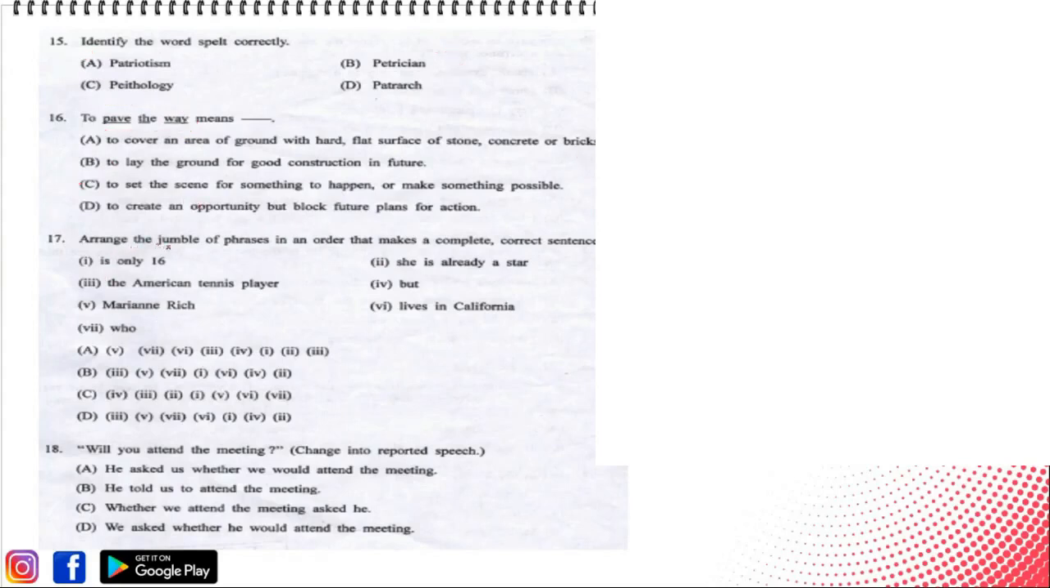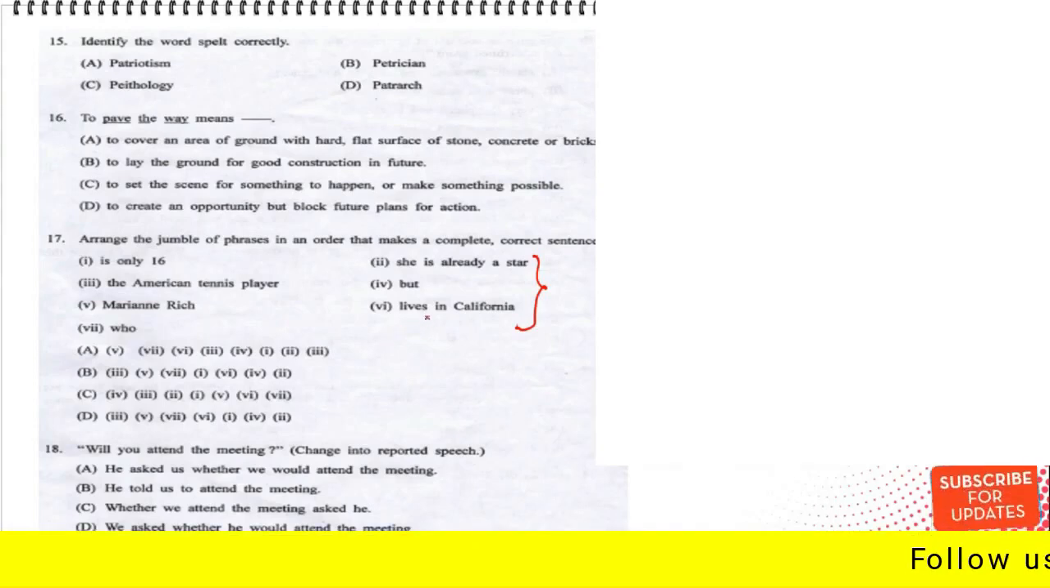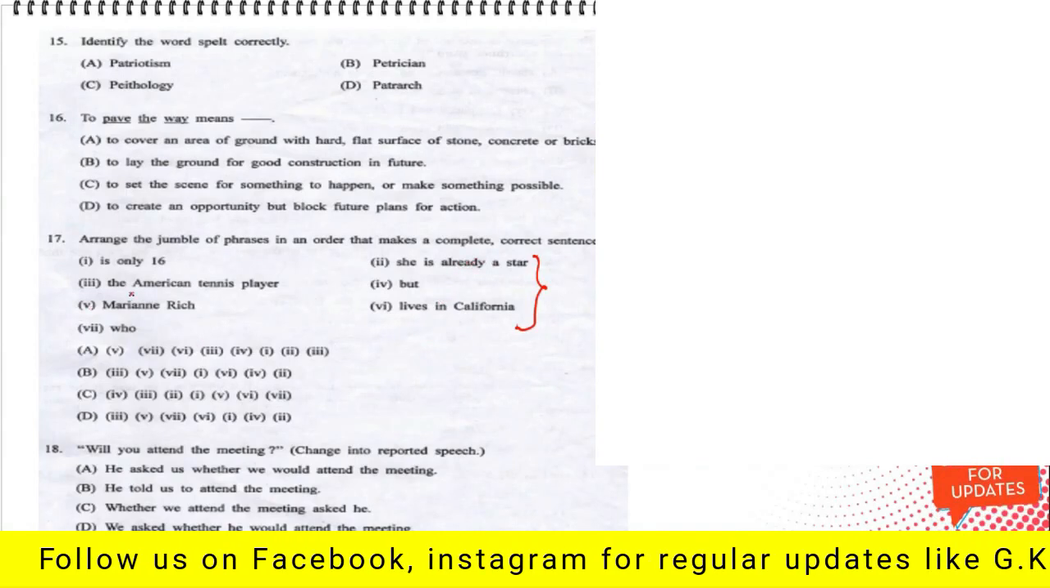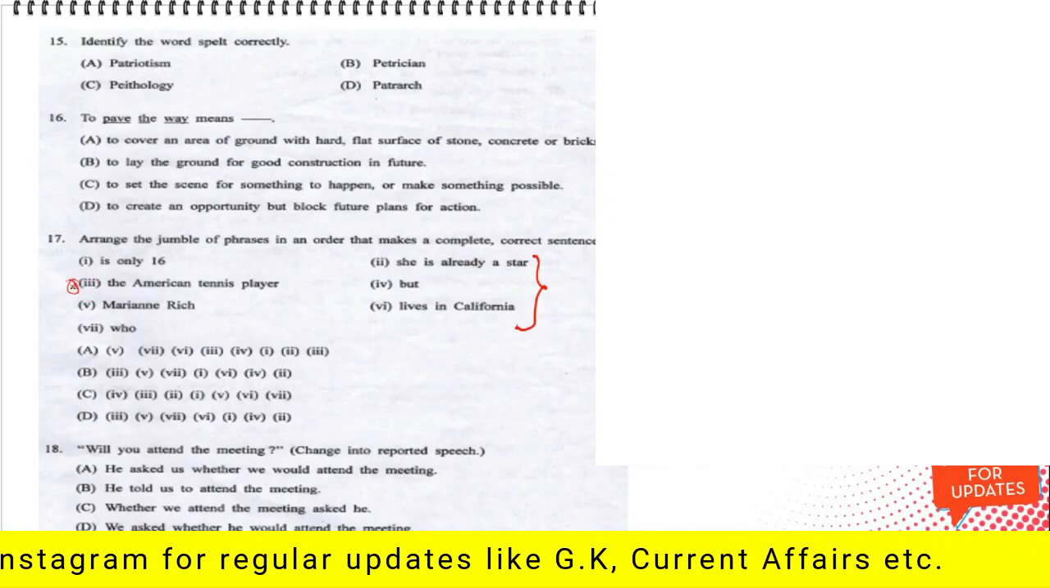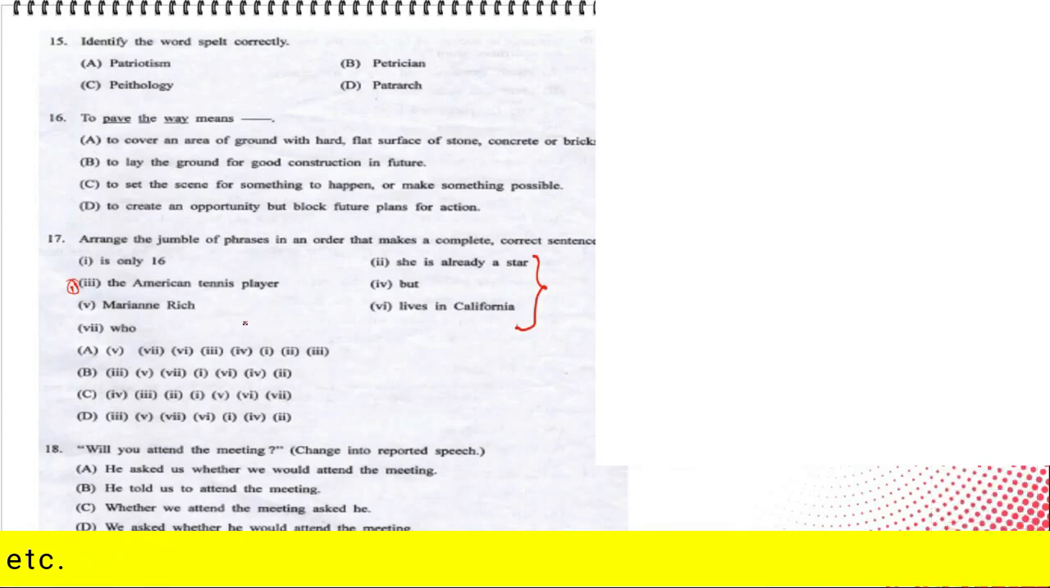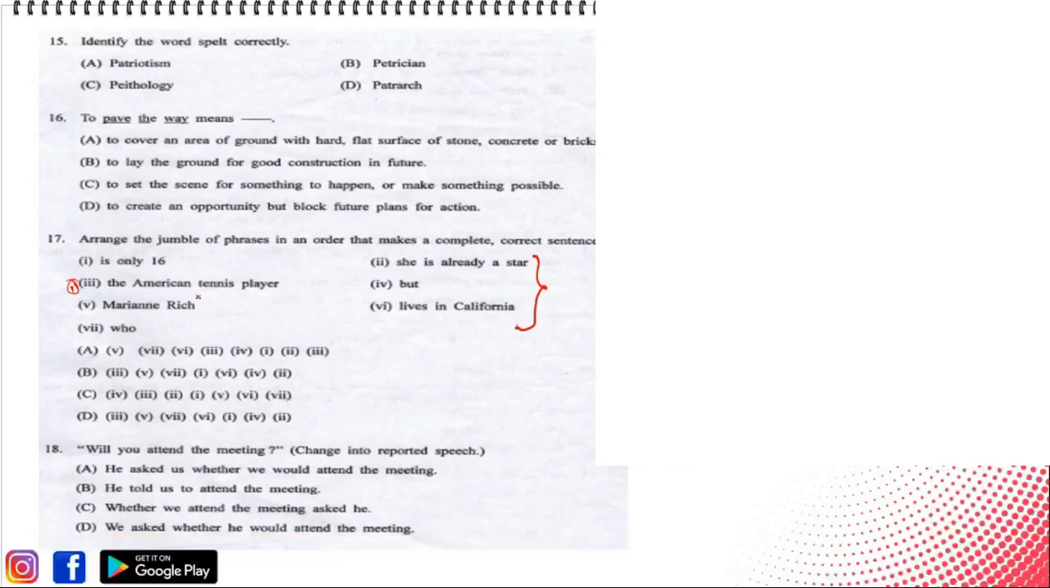Next is arrange the jumble of phrases in an order that makes a complete correct sentence. जो 7 पार्ट्स हैं सेंटेंस के, उनमें से हमको क्या करना है? हमको उनको करेक्ट ऑर्डर में सजाना है. What would be the correct order as you look at it? The order could be, it can be the first line, the American tennis player. Then what do we know? The American tennis player Marianne Rich.